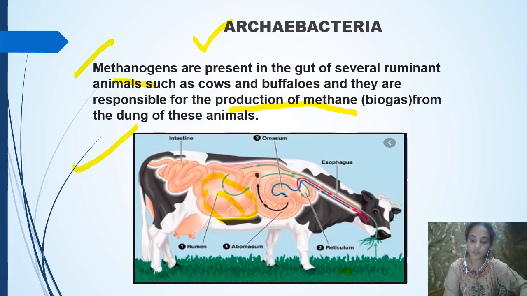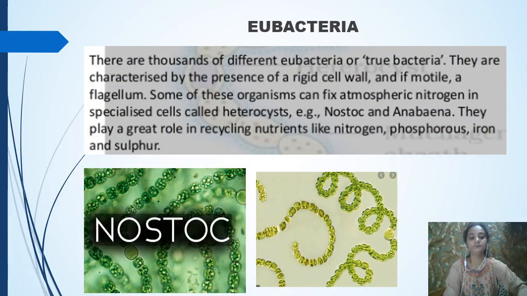Now let's pass to the next one, that is the eubacteria. Already we told that eubacteria are called the true bacteria because they have a normal, rigid cell wall, and some of them are motile, and if they are motile, they have flagella. In the first slide, you have seen the structure of the bacteria with the flagella. So some of them are motile and some are not motile.